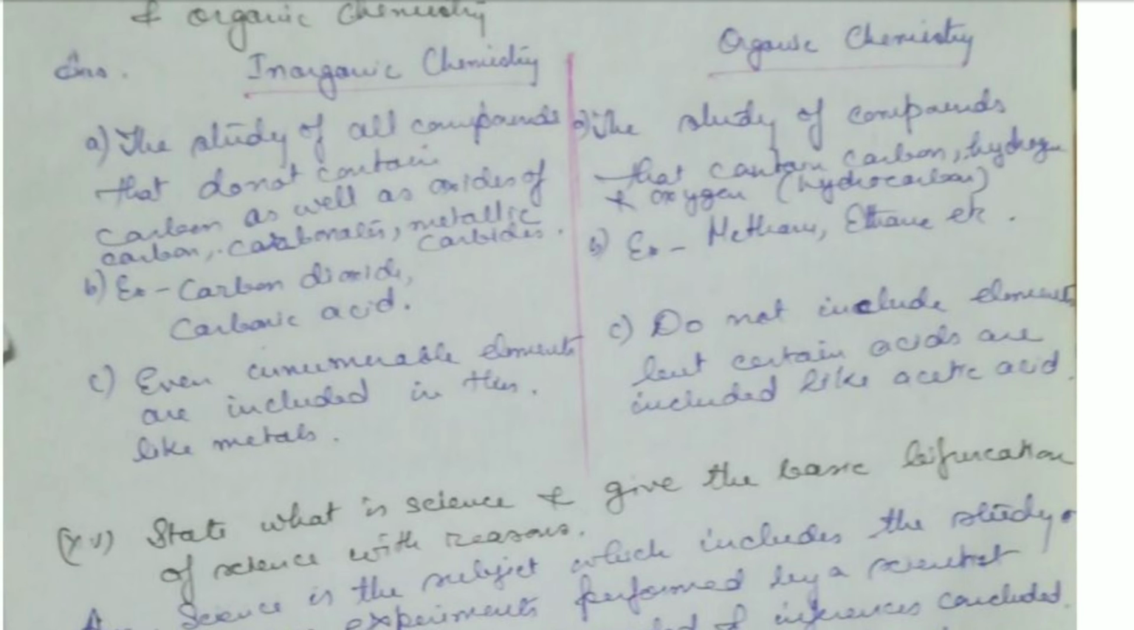Then in inorganic chemistry, innumerable elements are included, like the metals. In organic chemistry they do not include all the elements, but certain acids like acetic acid and formic acid are all included in organic chemistry.